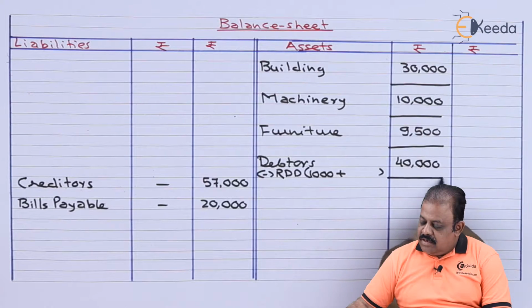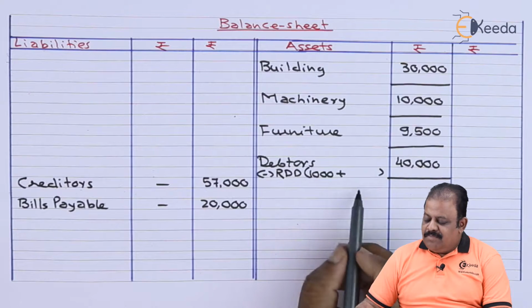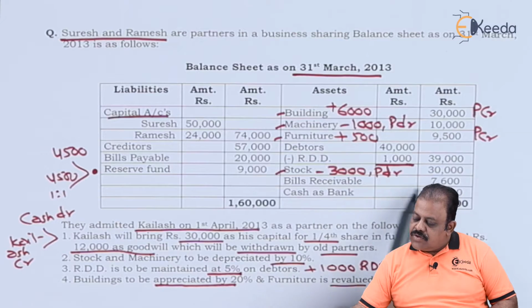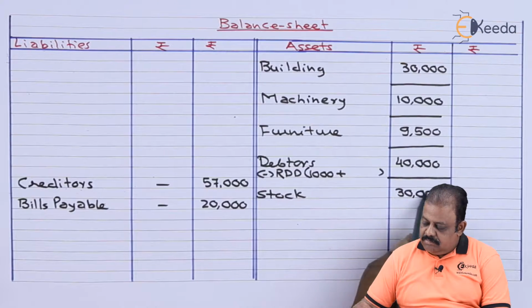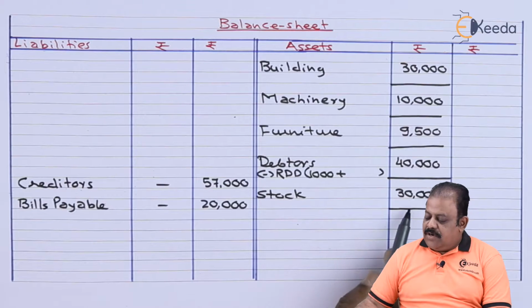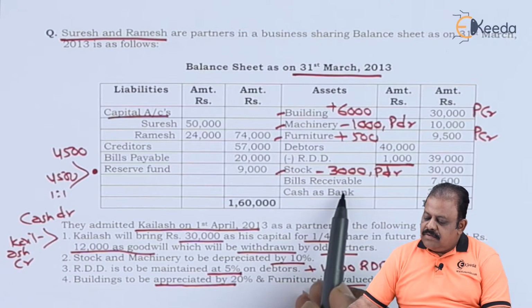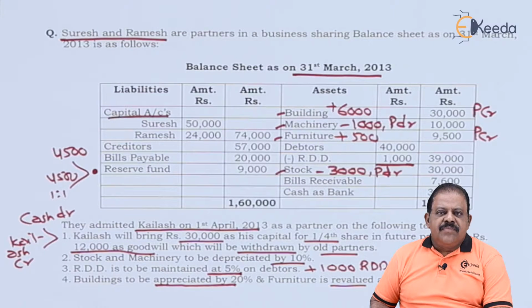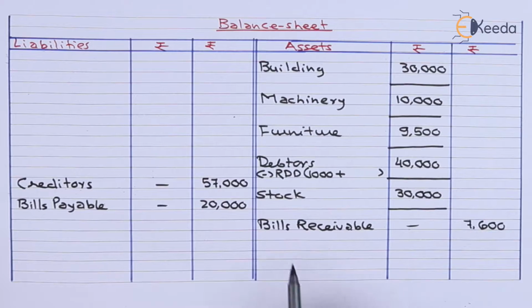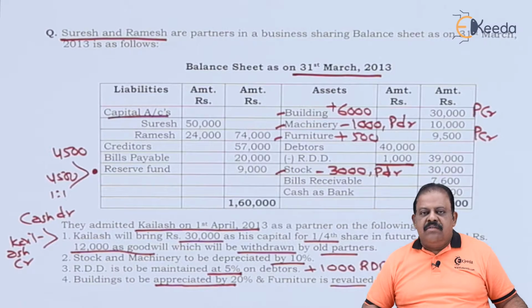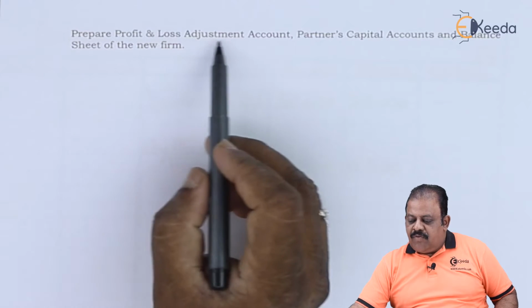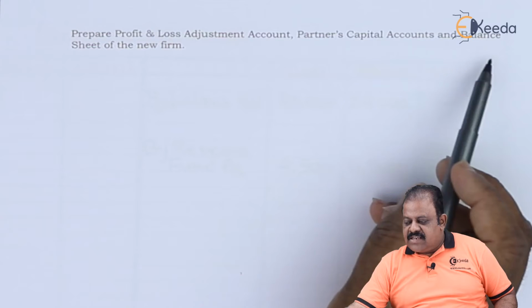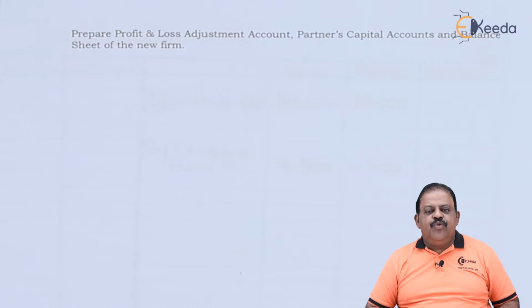Debtors 40,000 less RDD 1,000 plus adjustment is there. Stock 30,000. Bills receivable, there is no adjustment, will be recorded in outer column. Bills receivable 7,600. Cash at bank 33,900. Asset side cash 33,900.